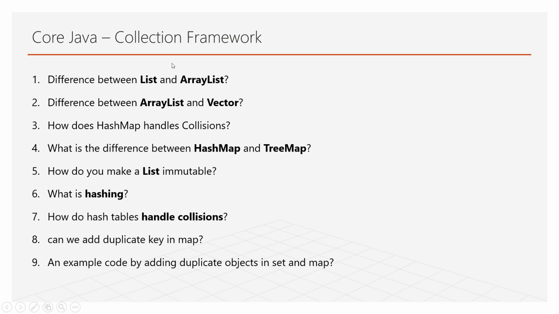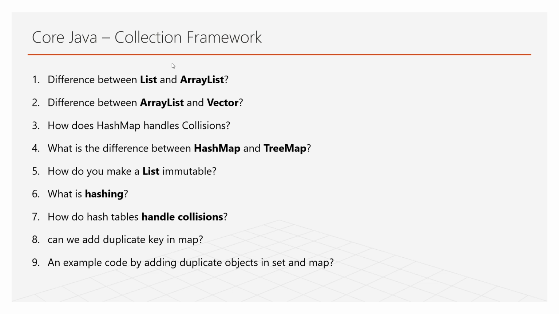They may ask what is a collection, and what is the collection framework. The question can be asked, what is a list and an ArrayList? The second question is the difference between ArrayList and Vector. Vector is a legacy class. What is a legacy class? A legacy class is a class which was introduced before the Java collection framework; after the collection framework was introduced, these classes were added to it. ArrayList and Vector are both the same. What makes the difference is synchronization: Vector is synchronized.